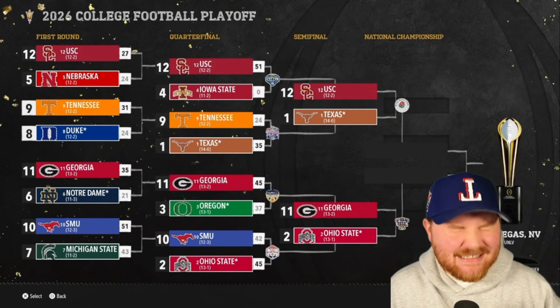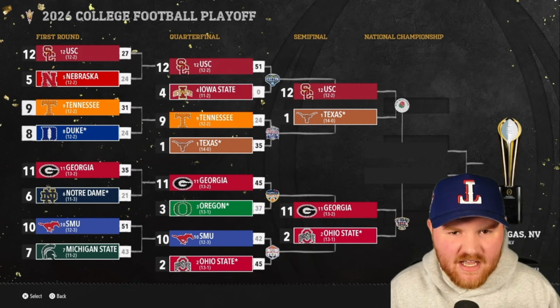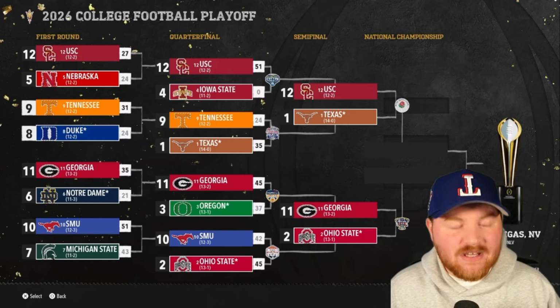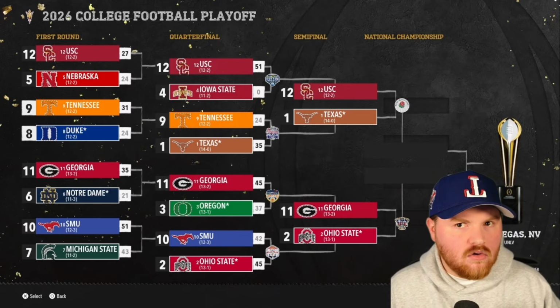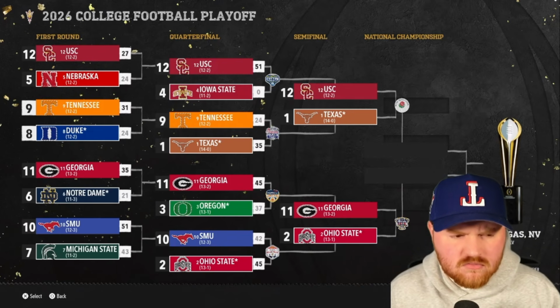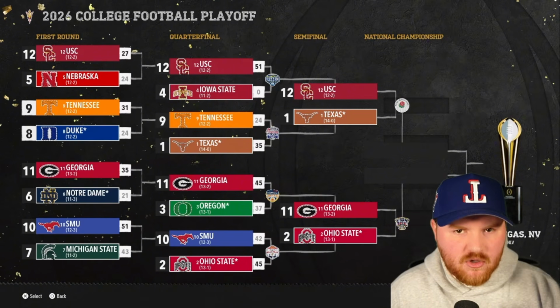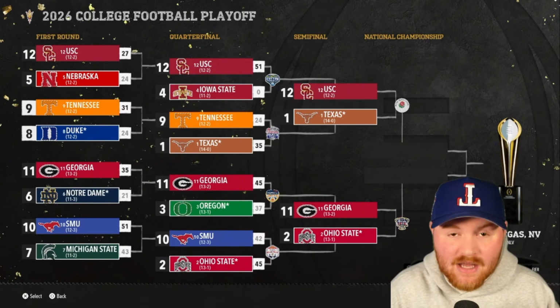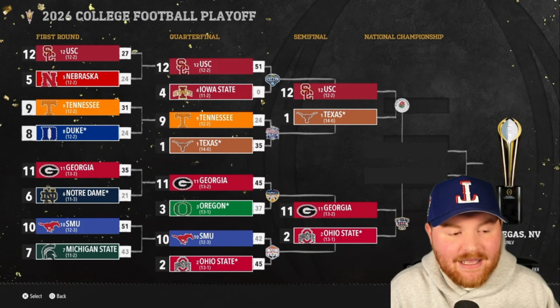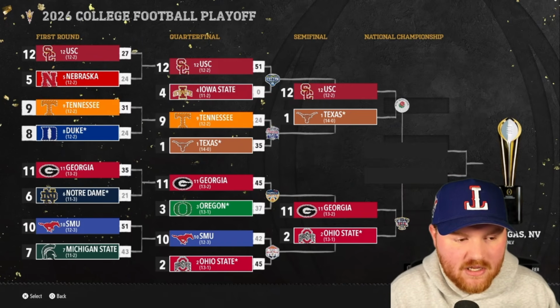USC will take on Texas. Classic Rose Bowl. 2005 Rose Bowl. 2006 Rose Bowl. No, 2005 Rose Bowl? Texas, USC? I can't remember if it was 05 or 06 that was the Reggie Bush, Vince Young Rose Bowl. But it was in the Rose Bowl that season. And, of course, Texas got the win. They're looking to keep that alive.